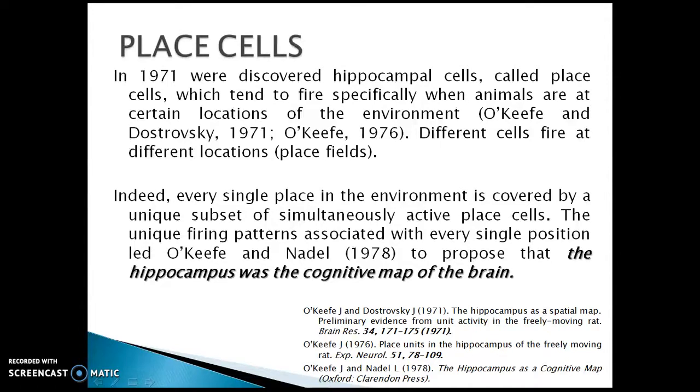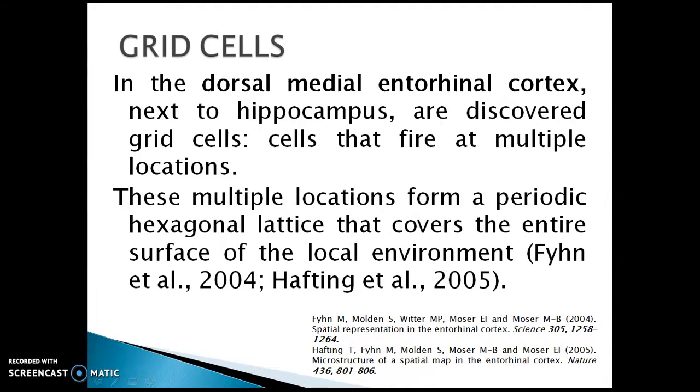Place cells were discovered in the hippocampus, and they tend to fire specifically when animals are at certain locations of the environment. Different cells fire at different locations. Place field. Grid cells were discovered in the dorsal medial entorhinal cortex next to the hippocampus, and they fire at multiple locations. These multiple locations form a periodic hexagonal lattice that covers the entire surface of the local environment.